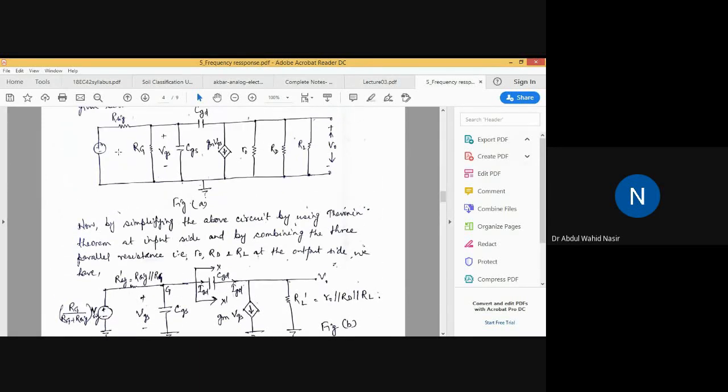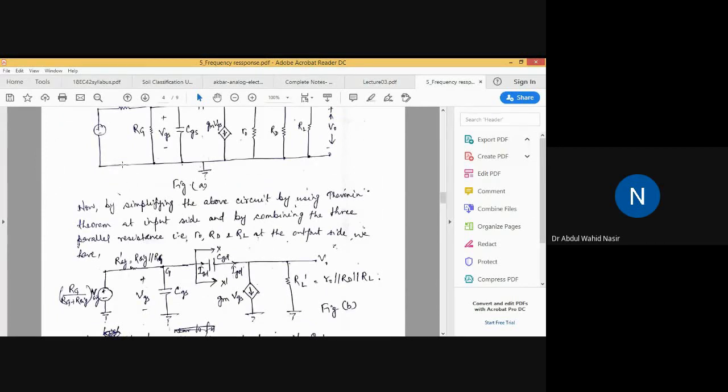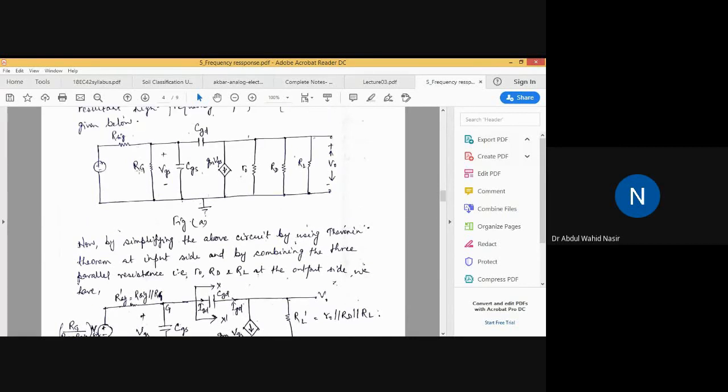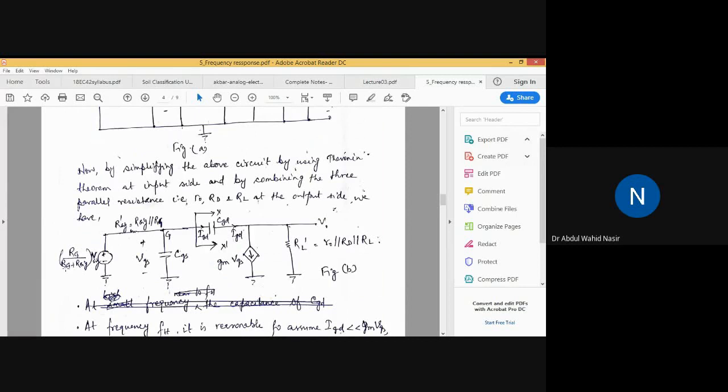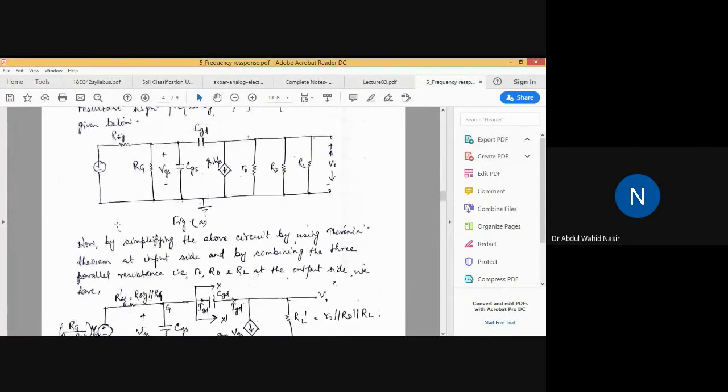The voltage source here will be the voltage across this RG gate resistance. What is the voltage across this gate resistance? This is the single voltage source that is being divided by RSIG and RG. So here we will end up having the voltage source across RG as RG divided by RG plus RSIG into VSIG. Clear? And you can see this RSIG dash.